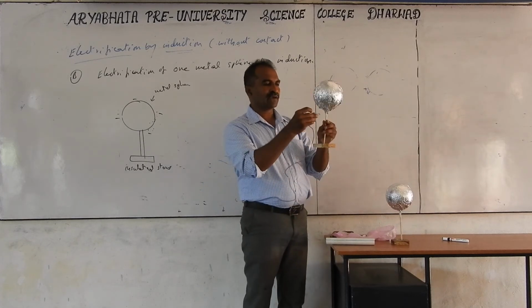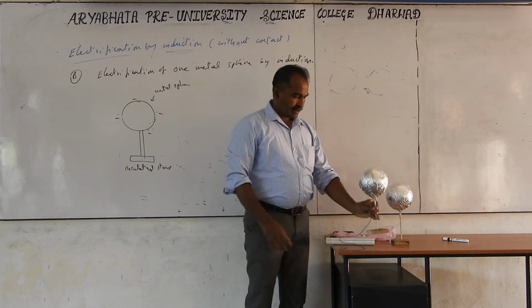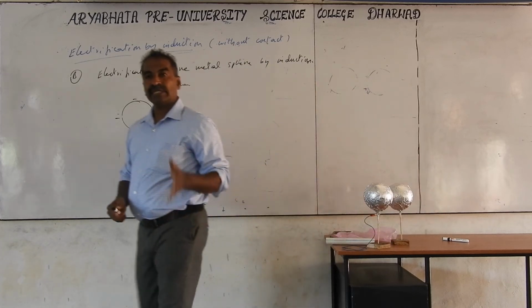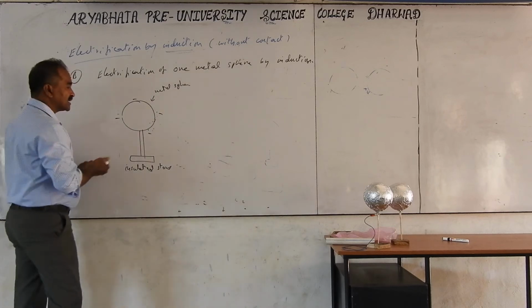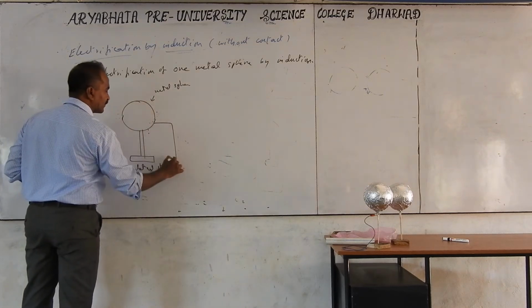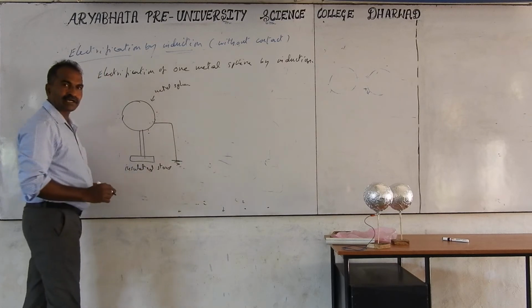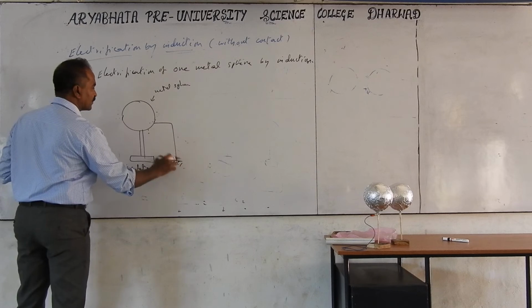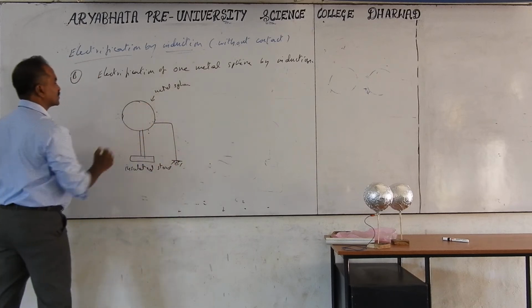Here, this is everything we can connect with. It is not compulsory that we have to connect at the later; we can connect at the first only also. That means this sphere is neutral, and I am connecting it to the earth first only. Already it is neutral. Earth is neutral, sphere is neutral.